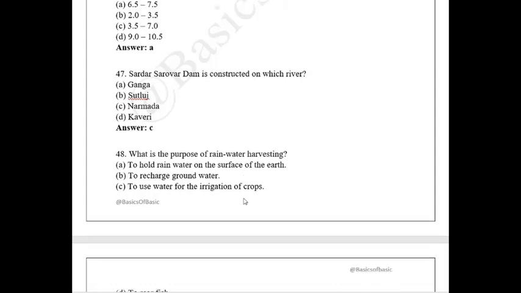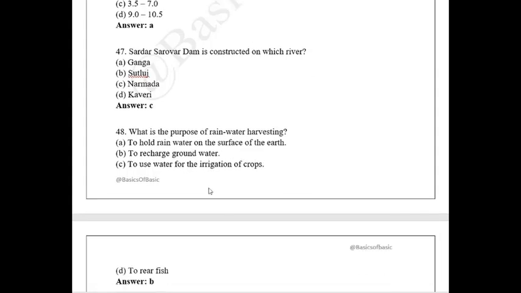What is the purpose of rainwater harvesting? To hold rainwater on the surface of the earth, to recharge groundwater, to use water for irrigation, to rear fish. This is very important, and also easy. Rainwater harvesting is nothing but capturing the rainwater. So what is the use of this?